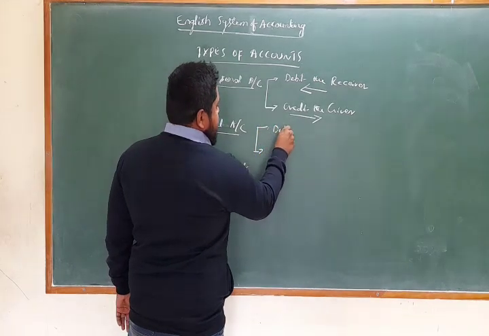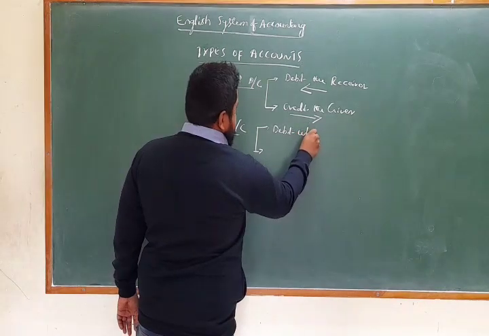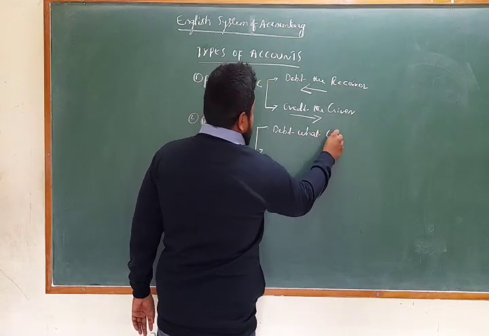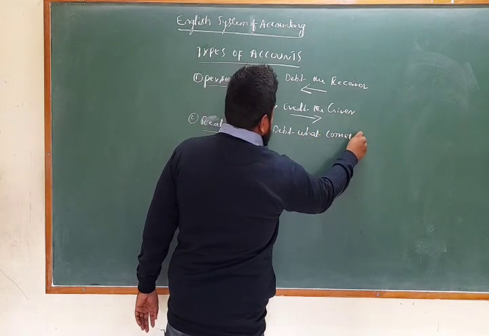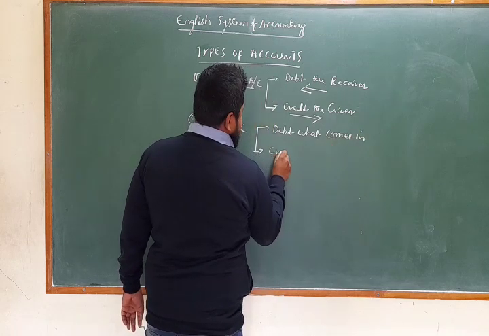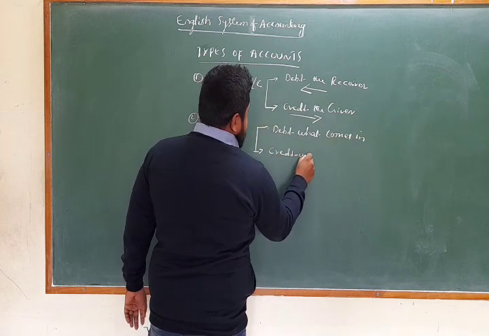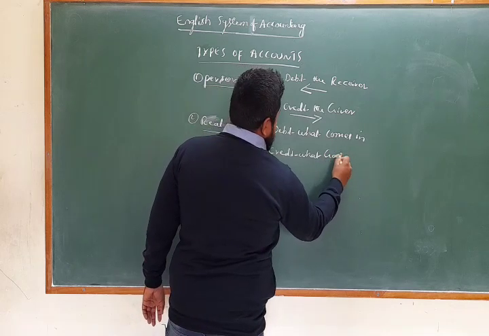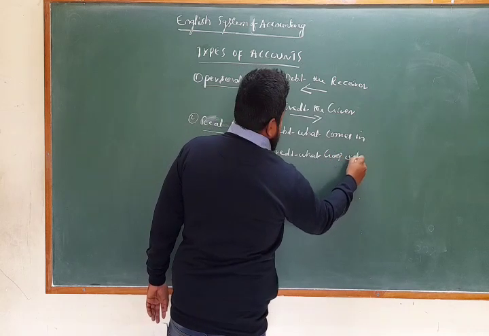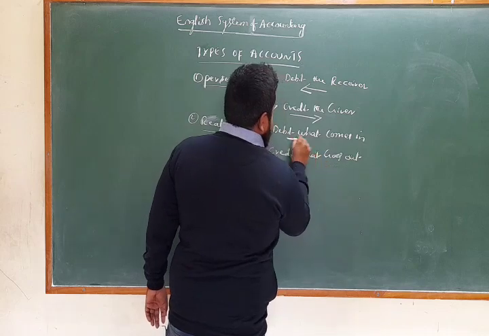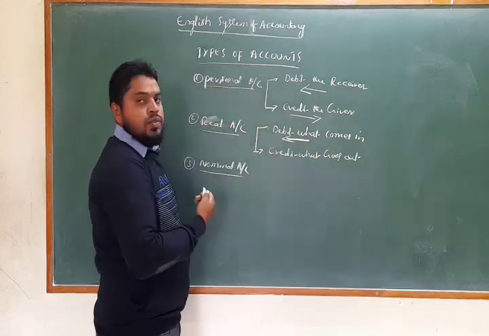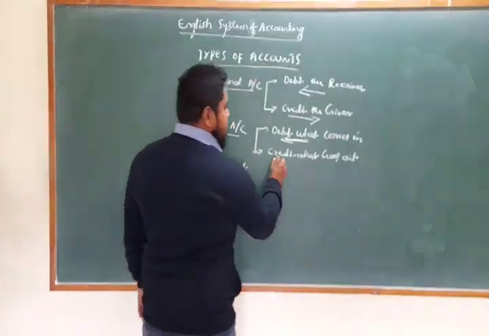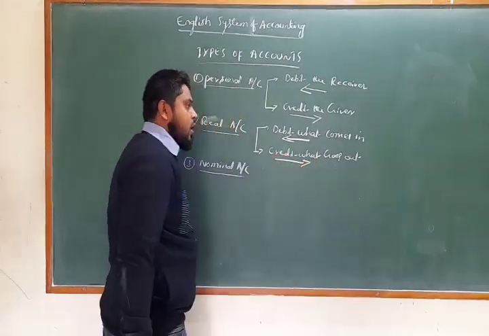The debit and credit rules: debit what comes in, credit what goes out.